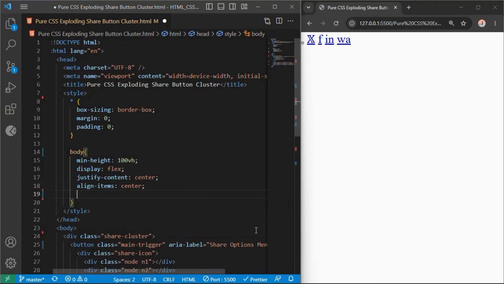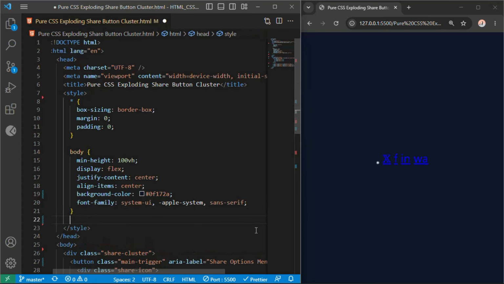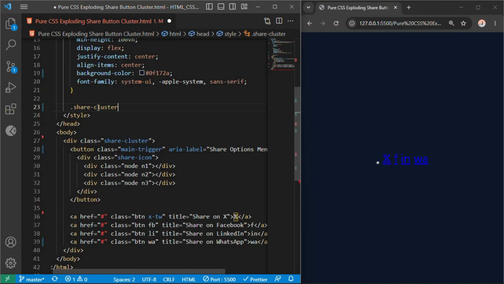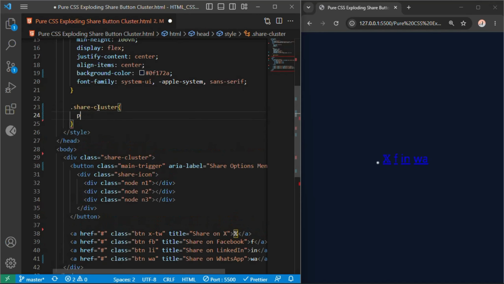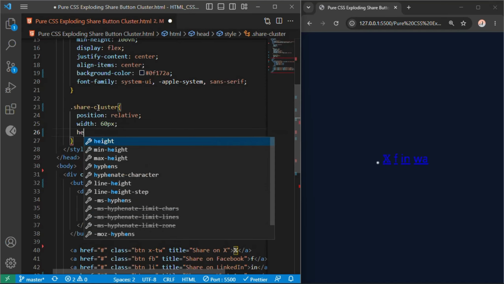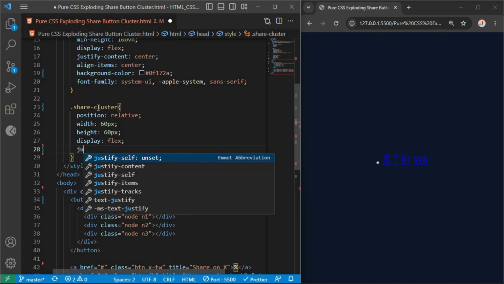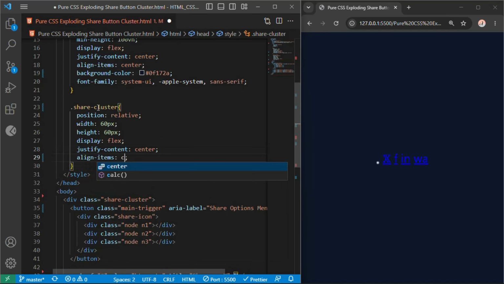We set our color landscape tone using background color hash 0F172A to fill our backdrop with a dark slate tint, and apply font family system-ui, -apple-system, sans-serif before closing the bracket. Next, let's format our relative cell anchor using .share-cluster. We anchor our structural calculations using position relative, size the boundary footprint with width 60 pixels and height 60 pixels, and ensure inner components flex center using display flex, justify content center, and align items center.